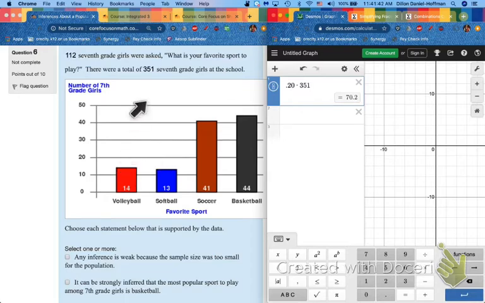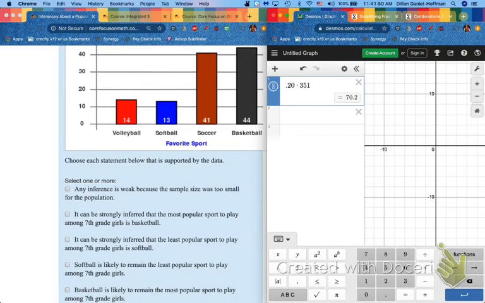So out of the whole 7th grade girls class, I have no idea from this survey. This is a very weak survey. Is it weak because sample size is too small? Nope. We checked the percentage. We're good there. Can't strongly infer. Can't strongly infer that softball is likely to remain the least popular sport. I have no idea. Softball could blow up in 2 years, or maybe it ceases to exist. You cannot predict the future, nor could this sample help you with that.